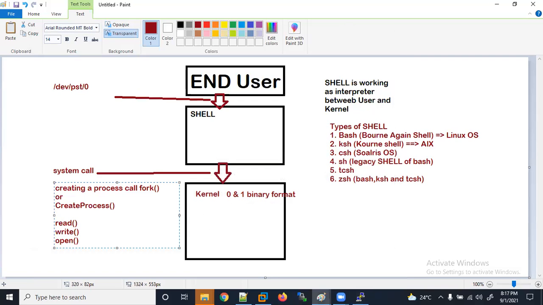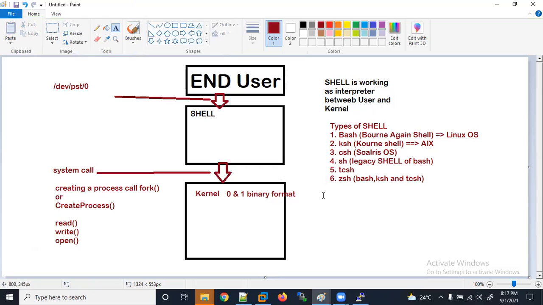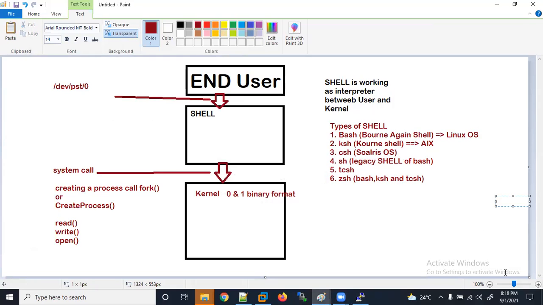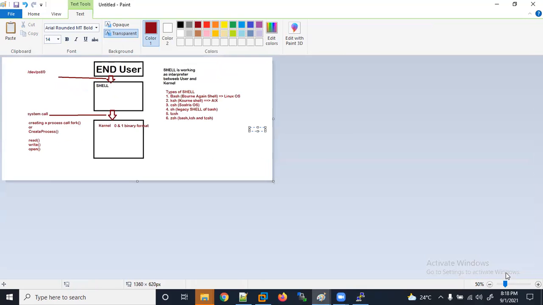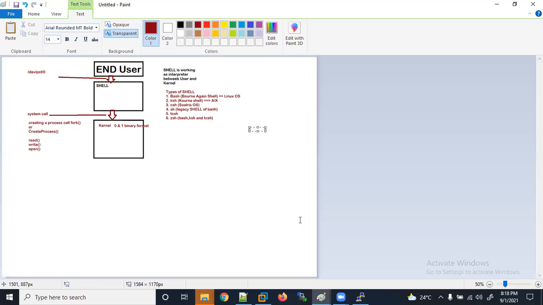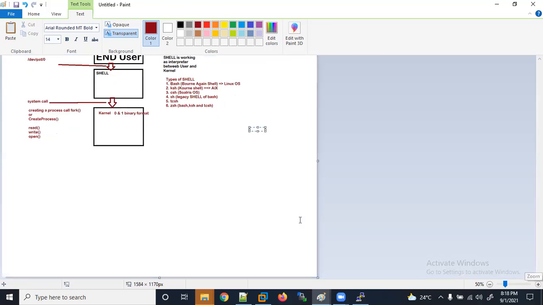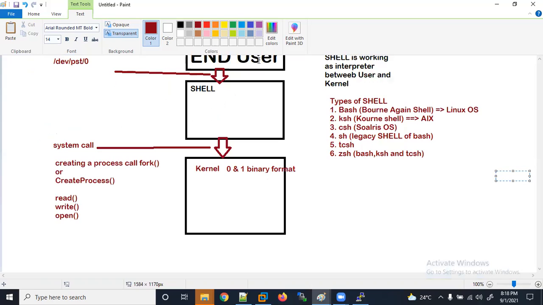Let's understand further now how your kernel is working here. So let me make it bigger.